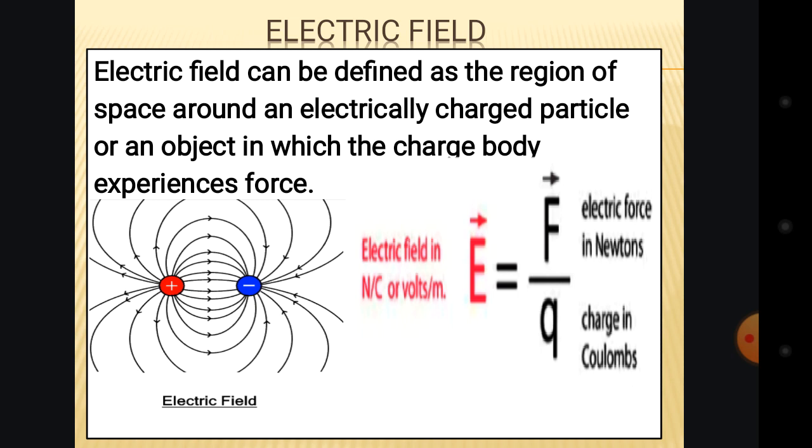These two charges are the ones that create the electric force or the electric field, whereby an object will experience a force.